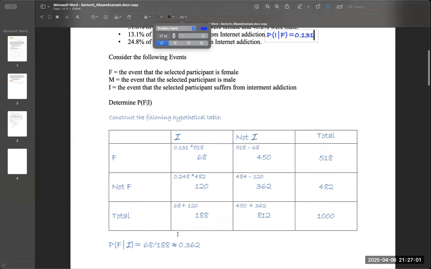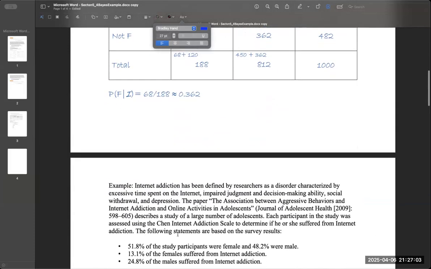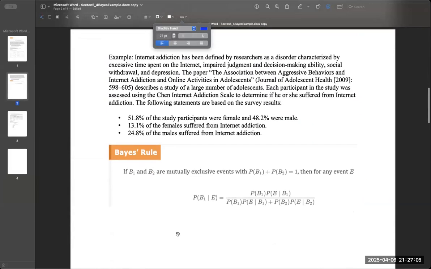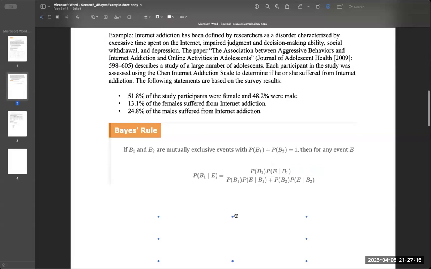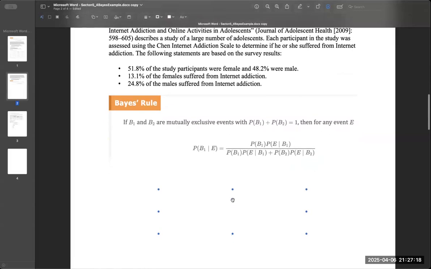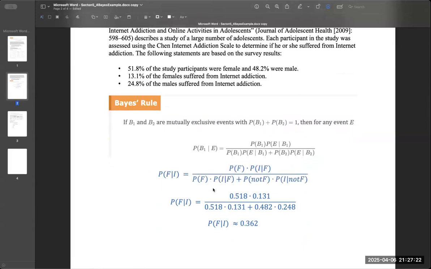Let's look at the same problem using Bayes' rule for that. So this is the same question, and we have Bayes' rule here. And so my B1 and B2 are female and not female, and my event is internet addiction. And so I want to use Bayes' rule to do that computation. So for Bayes' rule, I'm going to fill in what I have.